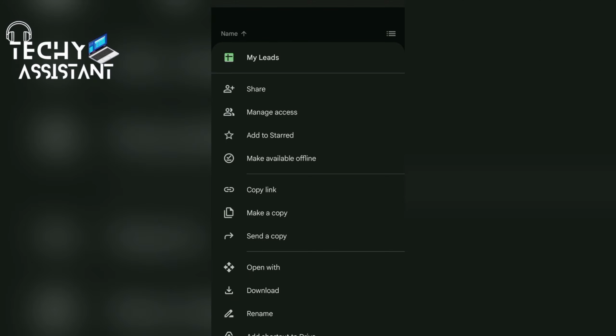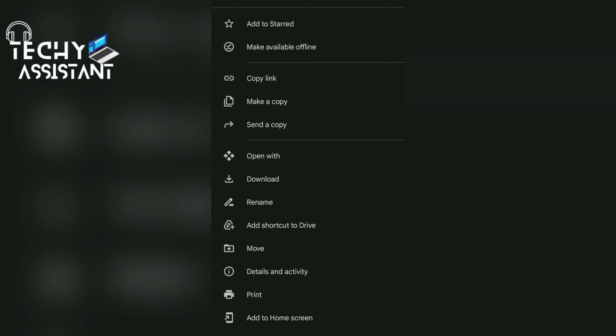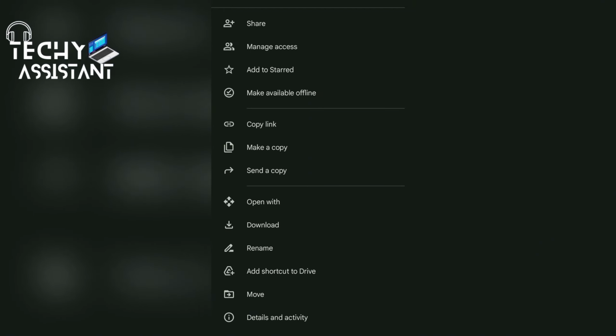So there's a lot of things you can do with your files on Google Drive. You can as well download your files. You can print your files. You can send a copy of your file, make a copy of the link of your file and send to people, or even make a copy of the file. You can also manage access in any of your files on Google Drive.